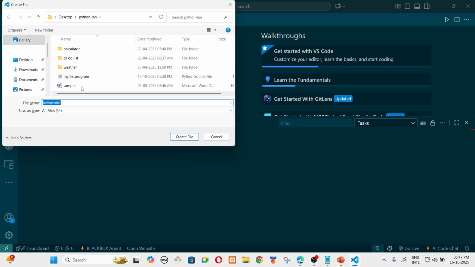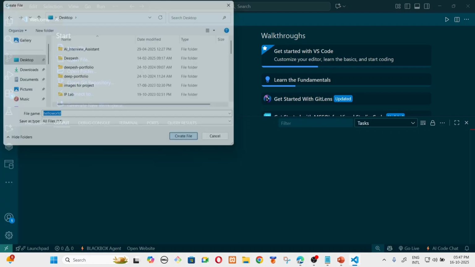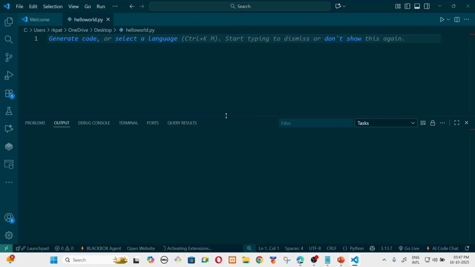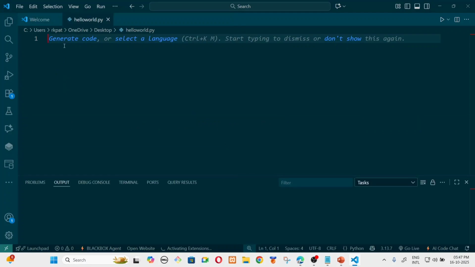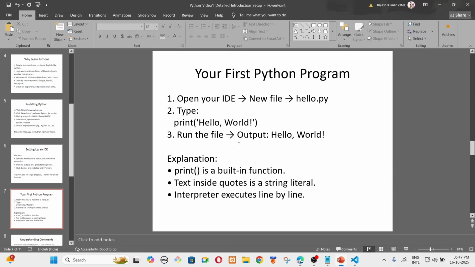It will ask us where you have to save this file. So I will save it on desktop for your preference. Now the file is created, our hello world file. So now we will run our first program, hello world.